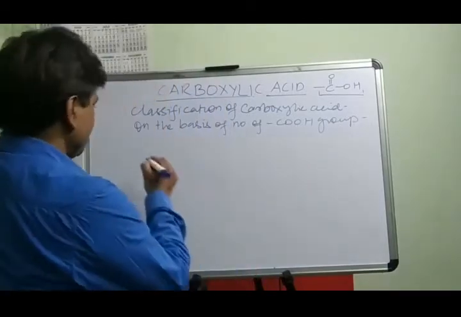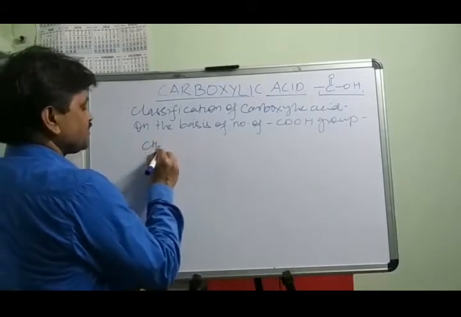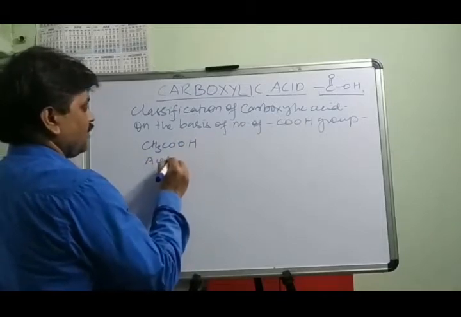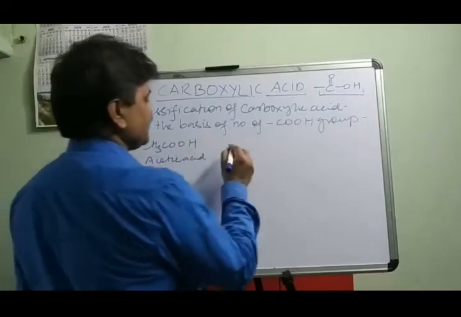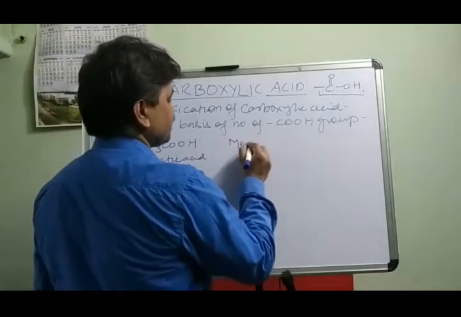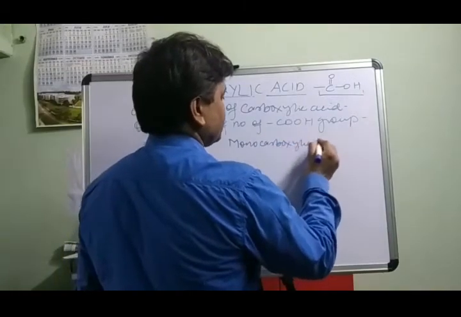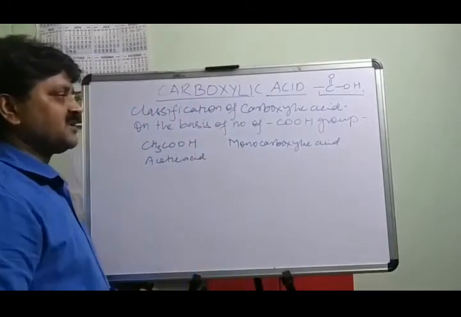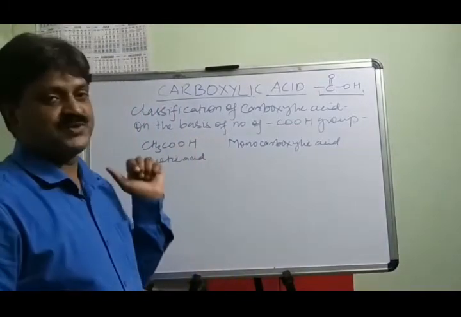Just like monocarboxylic acid, CH3COOH, acetic acid. In acetic acid, you will see only one COOH group. This is monocarboxylic acid. Acetic acid is an example of the monocarboxylic acid. Why? Because only one COOH group is present.